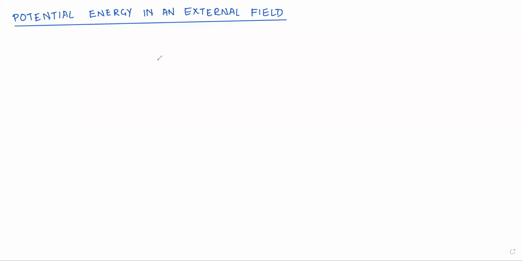Hello, dear students. Let us start with a new session of the second chapter, that is electrostatic potential and capacitance. In today's session, we are going to deal with another concept, that is potential energy in an external field. In this concept, there are three cases: potential energy of a single charge, potential energy in a system of two charges, and the potential energy of a dipole.